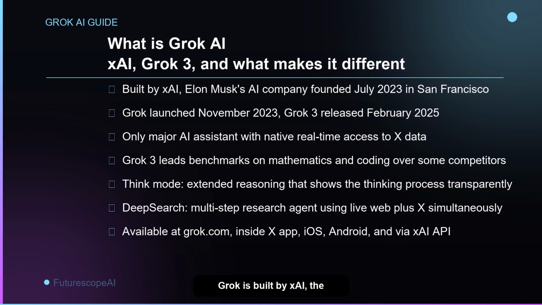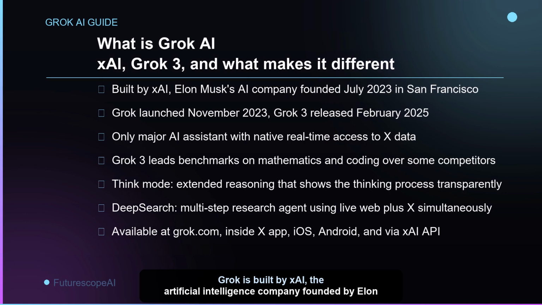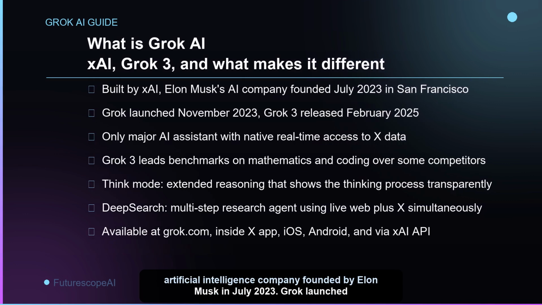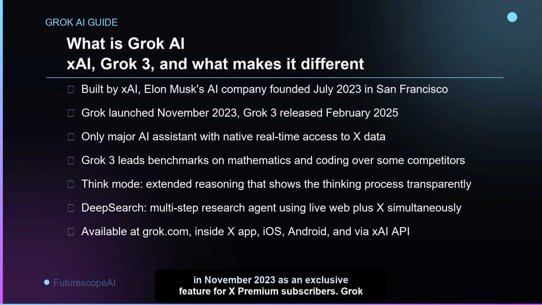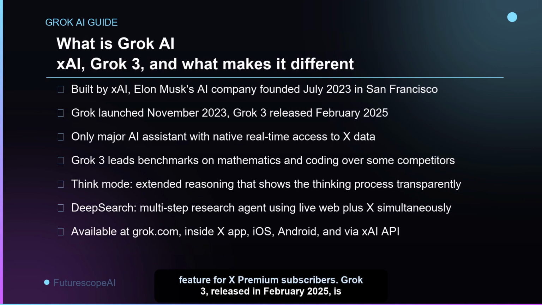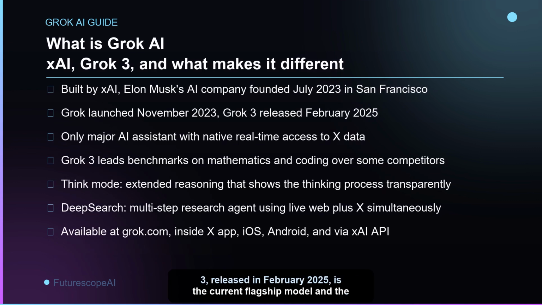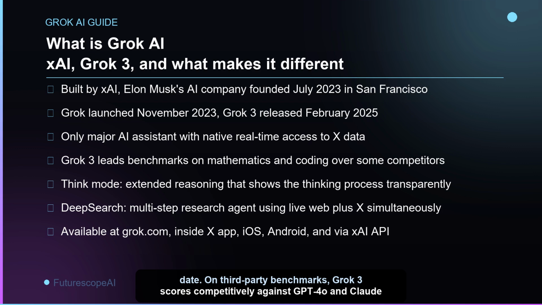Grok is built by xAI, the artificial intelligence company founded by Elon Musk in July 2023. Grok launched in November 2023 as an exclusive feature for X Premium subscribers. Grok 3, released in February 2025, is the current flagship model and the most capable version of Grok to date. On third-party benchmarks, Grok 3 scores competitively against GPT-4o and Claude on mathematics and coding tasks.